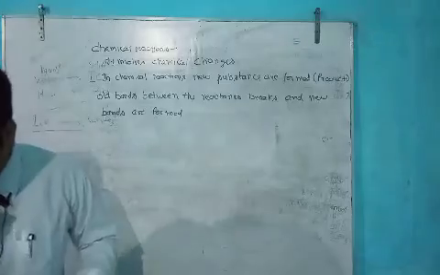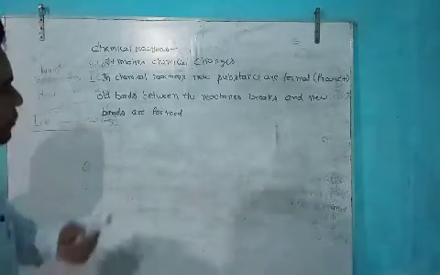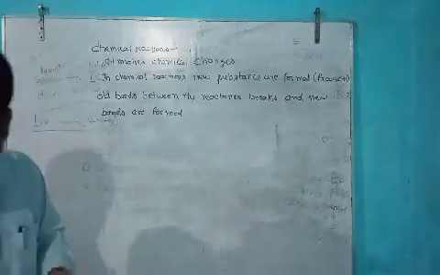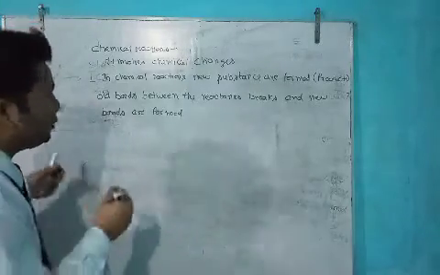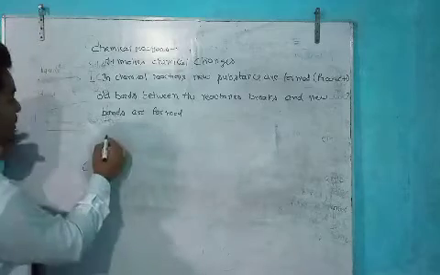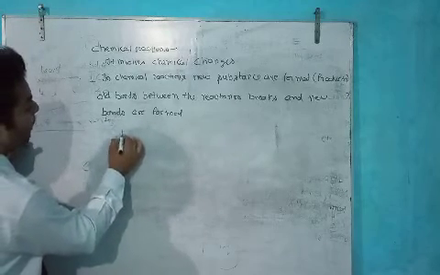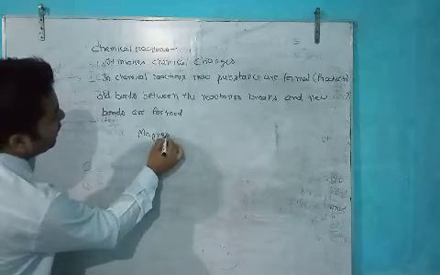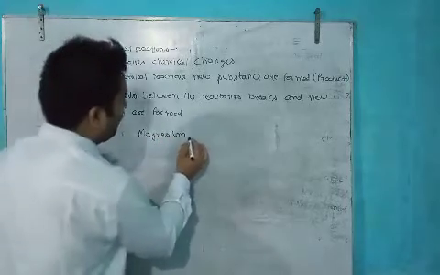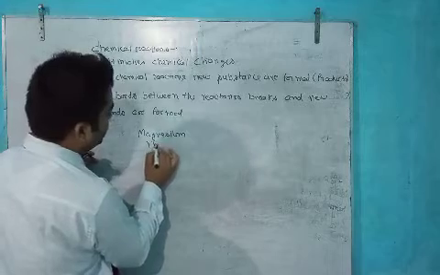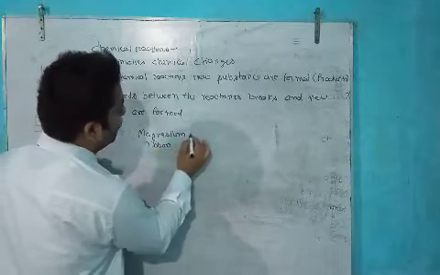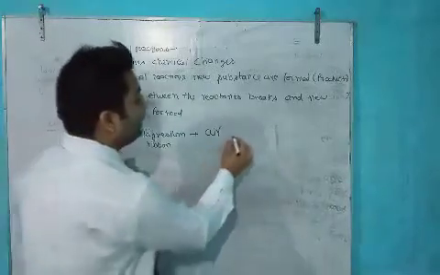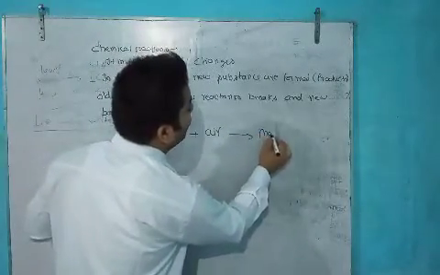So we will take one example of a chemical reaction. When magnesium is left in air, it forms magnesium oxide.